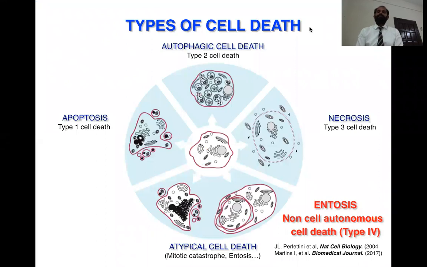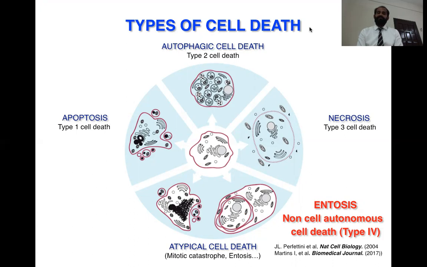First of all, we have to know about the types of cell death. There are basically programmed cell death and accidental cell death. So type 1 and type 2 are programmed cell death, like apoptosis and autophagy. Necrosis is type 3 and is accidental cell death. We classify it as an accidental cell death.